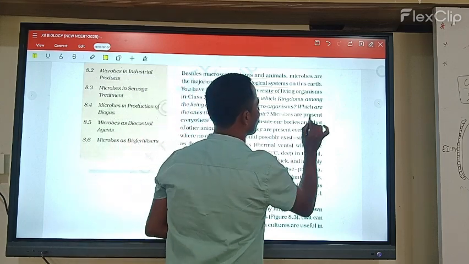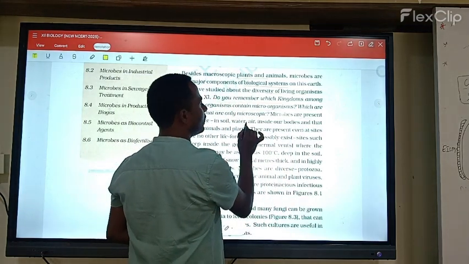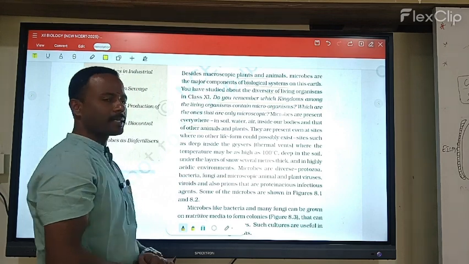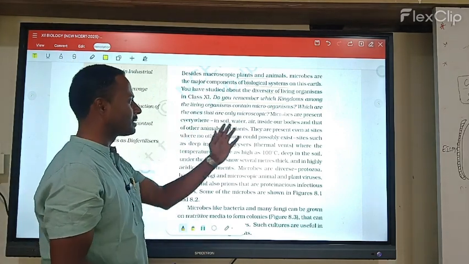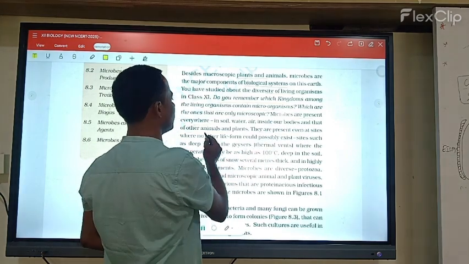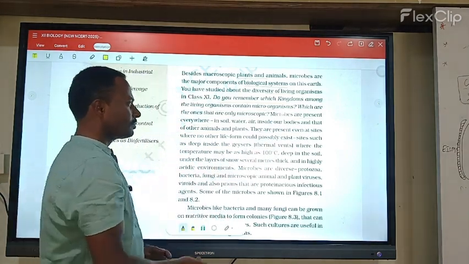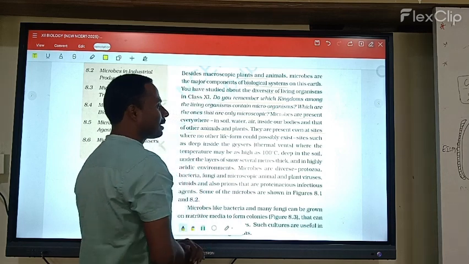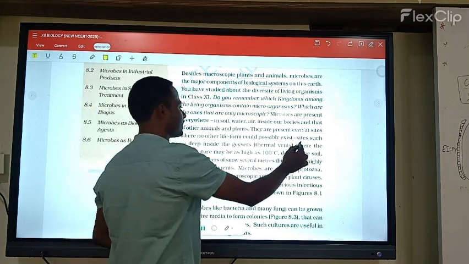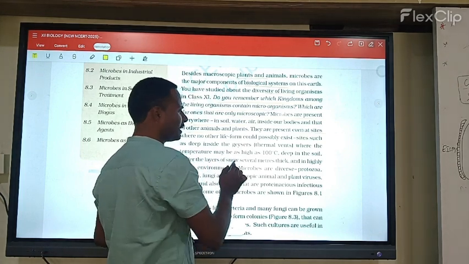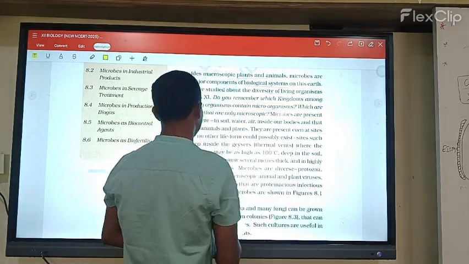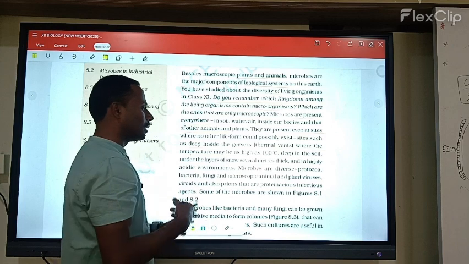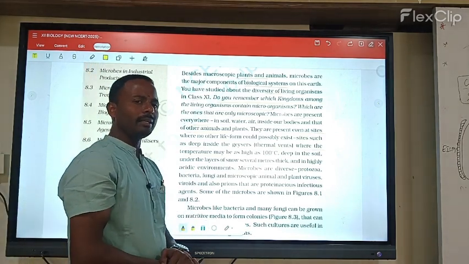Microbes are present everywhere: in soil, water, air, inside our bodies, and in other animals and plants. They are present even at sites where no other life form could possibly exist, such as deep inside glaciers and thermal vents, where the temperature may be as high as 100 degrees centigrade deep in the soil. So even in such high-temperature regions they are present.